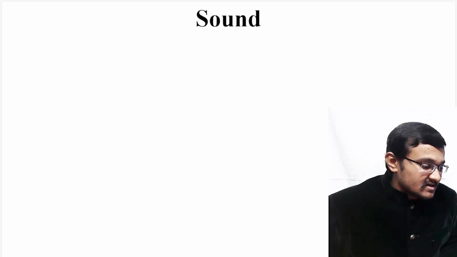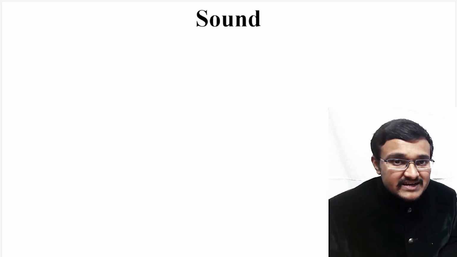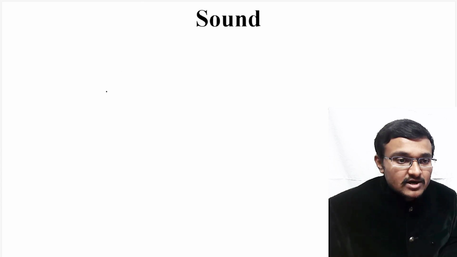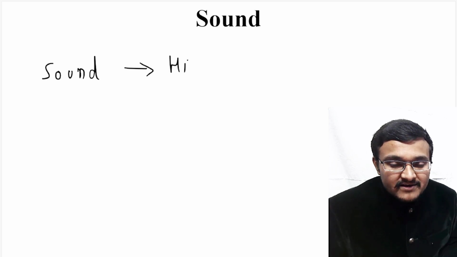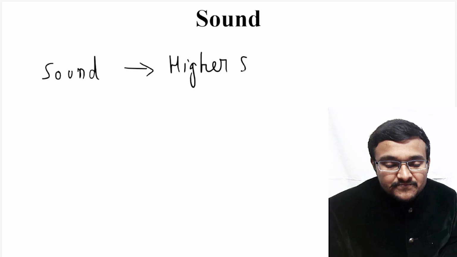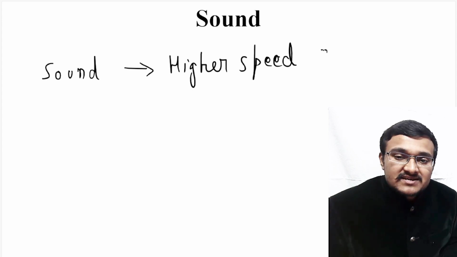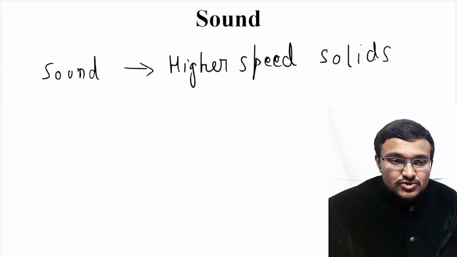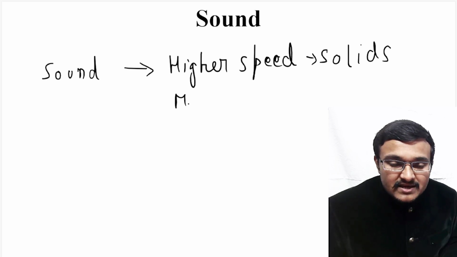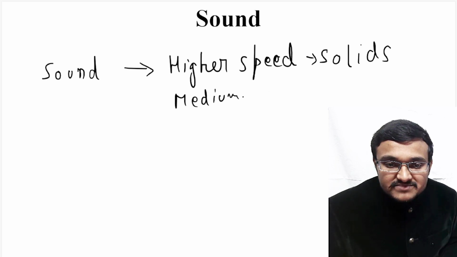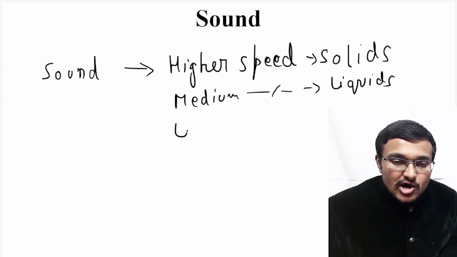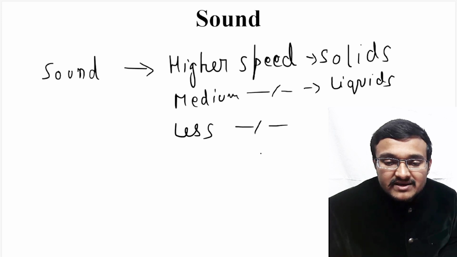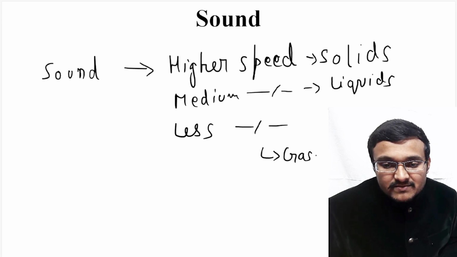And always remember, sound, when it is traveling in different media, has different speeds. Sound travels at higher speed in solids, and in different solids sound has different speeds. So sound has higher speed in solids, medium speed in liquids, and less speed in gaseous medium.